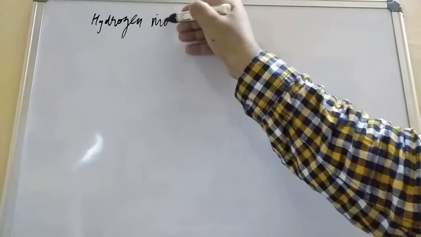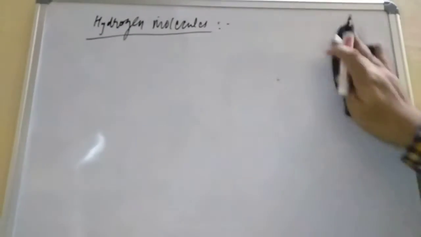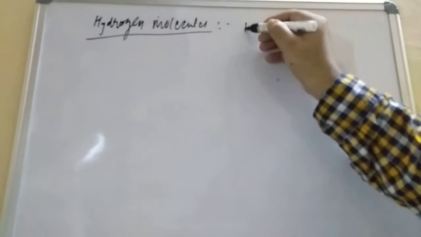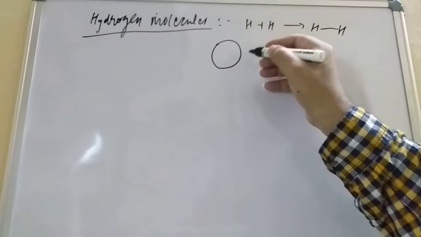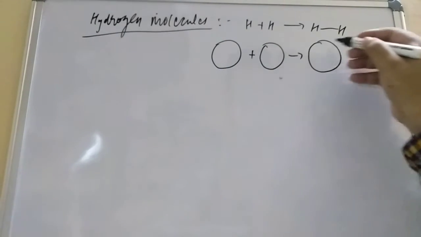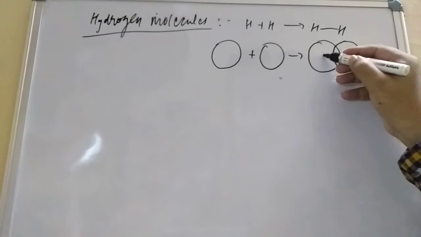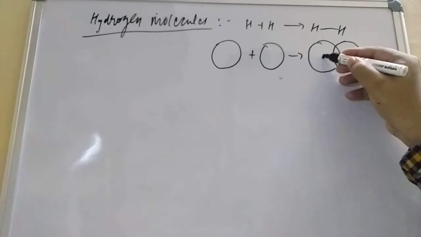Hydrogen molecule. We know that this is formed by the overlapping of what, student? It is formed by the overlapping of the orbitals. Suppose H plus H, it is giving H and H. Here is the s orbital, and this is again an s orbital, so overlapping is there. Now this is what? This one is the internuclear distance.